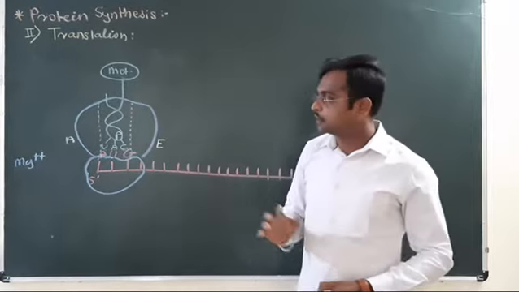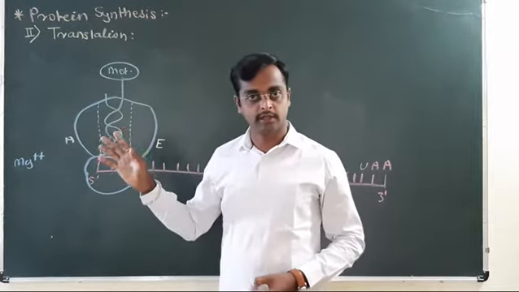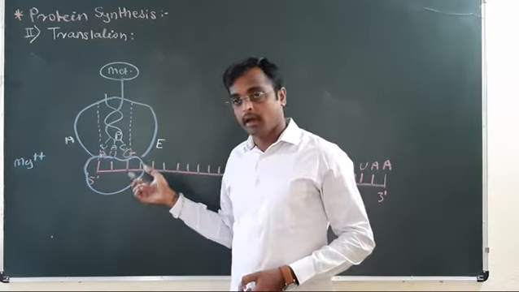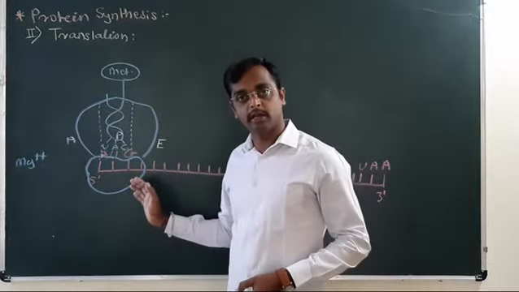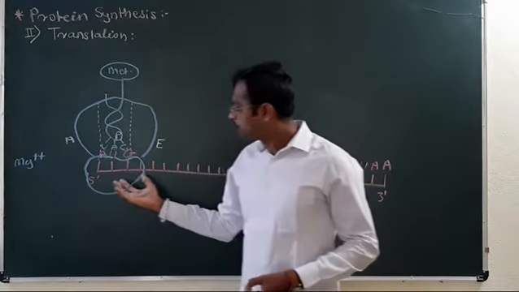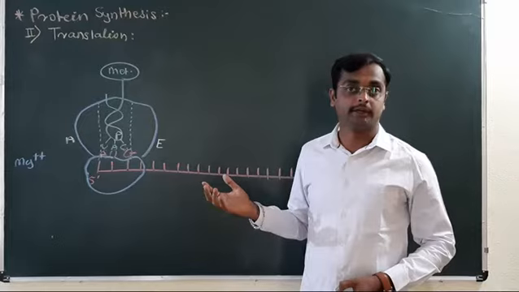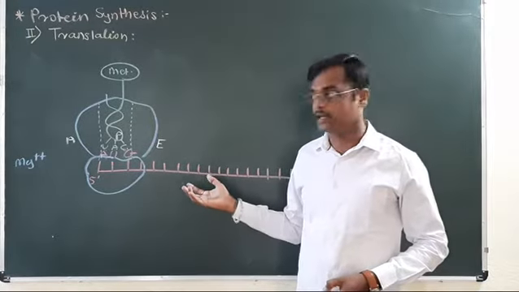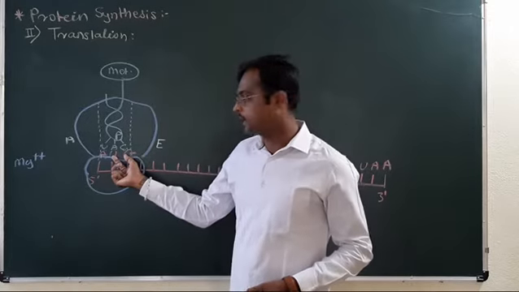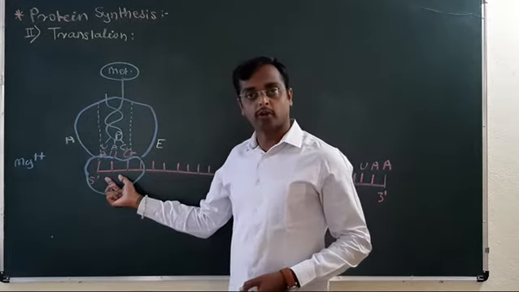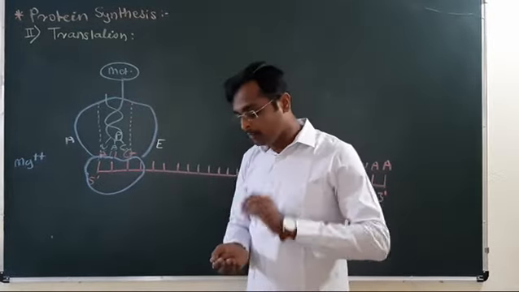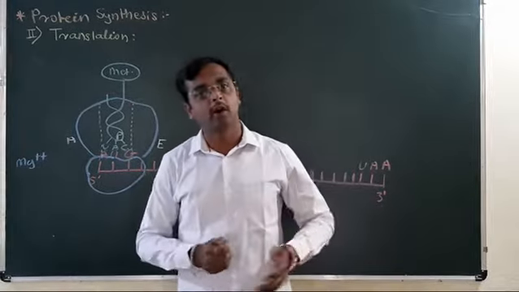Understood? The first step we studied was activation. The second step is the formation of the polypeptide chain, and in the formation of the polypeptide chain the first step is initiation. The process of translation is initiated by binding of this first tRNA to the start codon AUG. Understood? Methionine amino acid is given. Now the second step is elongation.